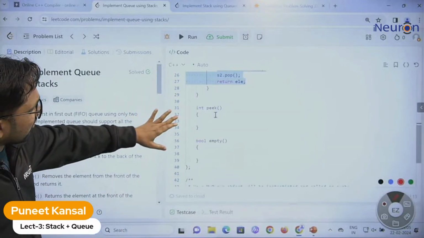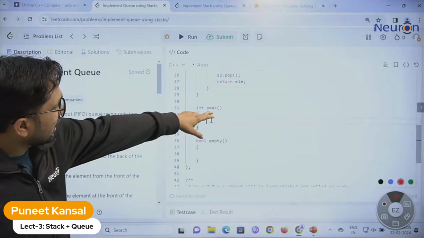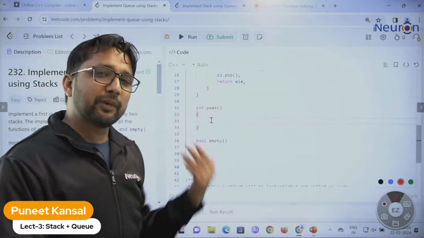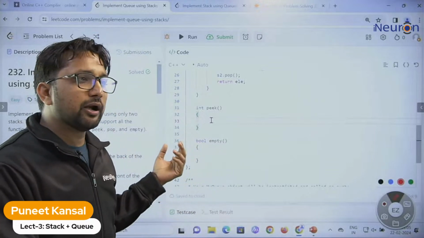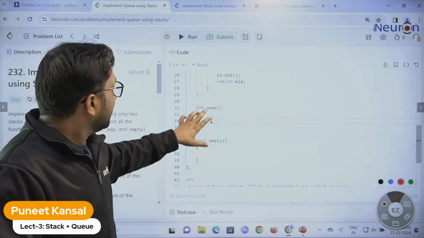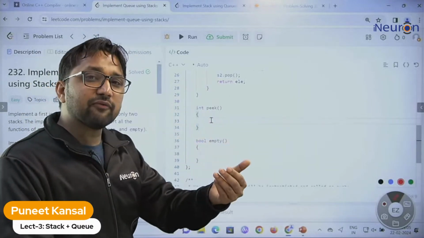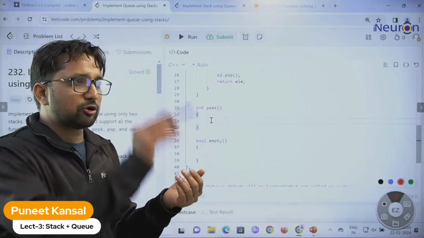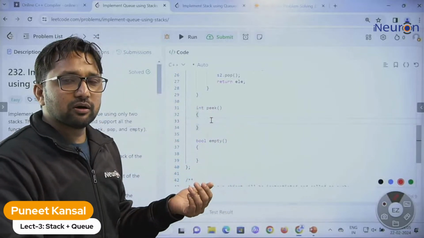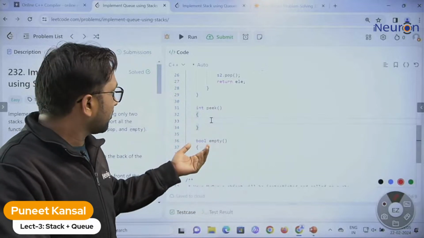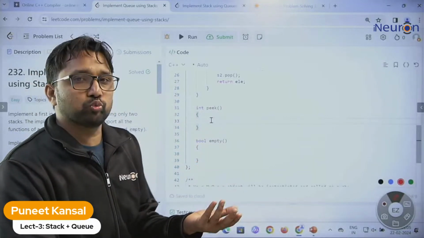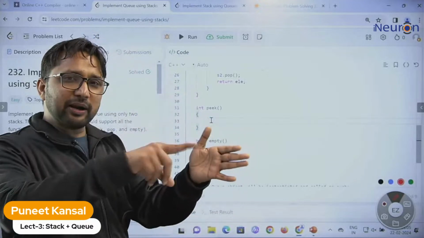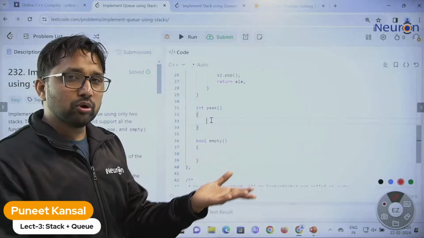Now they mention one more function, that is peek. In the peek function they are asking, can you provide me the top element, which is the front element of the queue? The queue's front element will be the top element of stack 2.